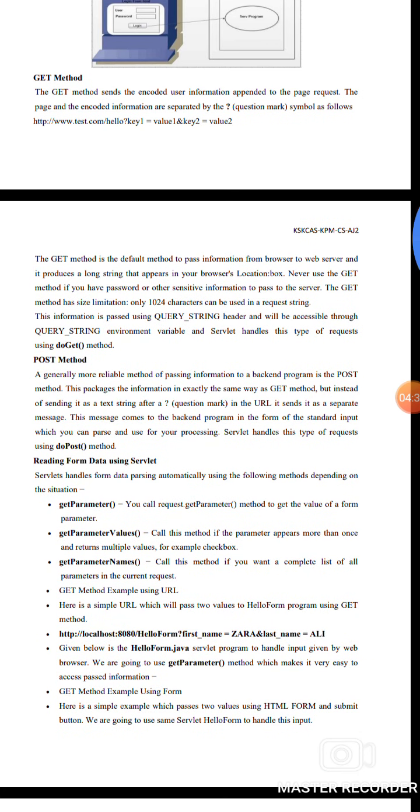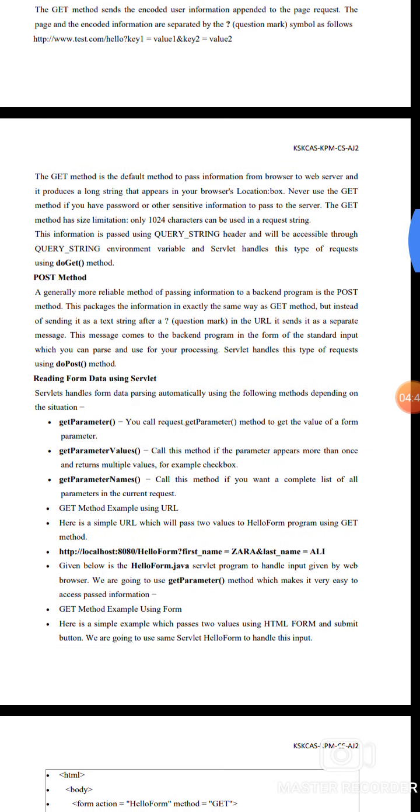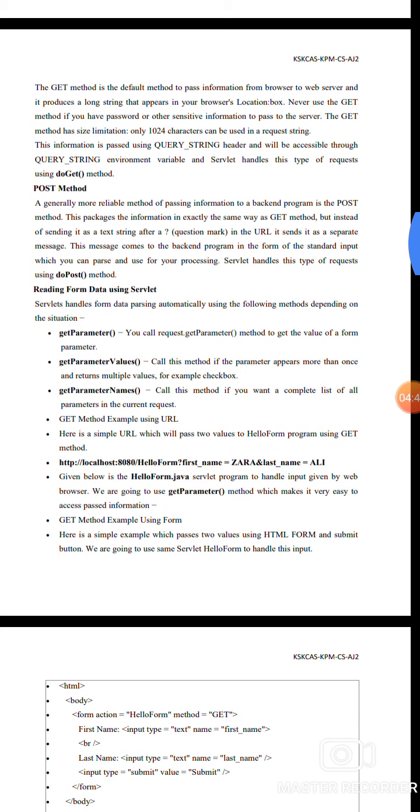Get method. The get method sends the encoded user information appended to the page request. The page and the encoded information are separated as follows. The get method is the default method to pass information from the browser to the web server and it produces a long string that appears in the browser location.